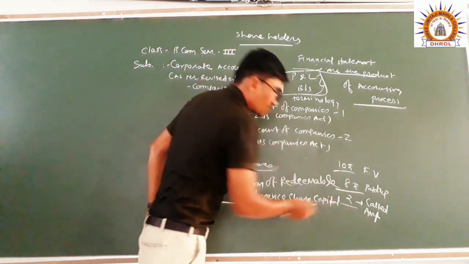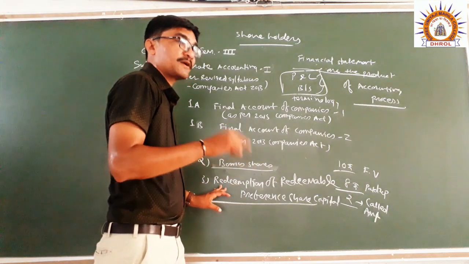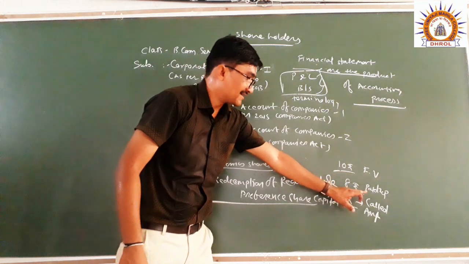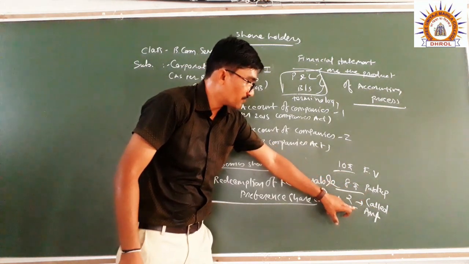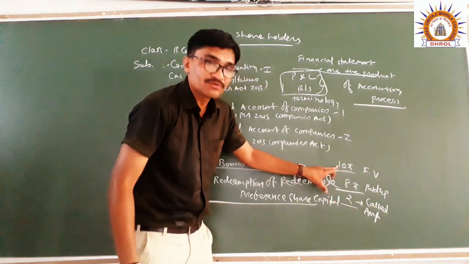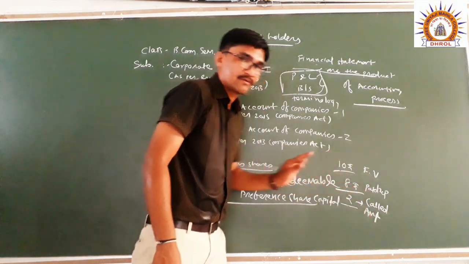If the company wants to redeem preference share capital and there are partly paid up shares, first convert them into fully paid up. 8 plus 2 equals 10.